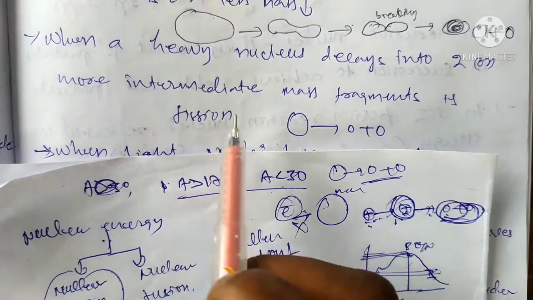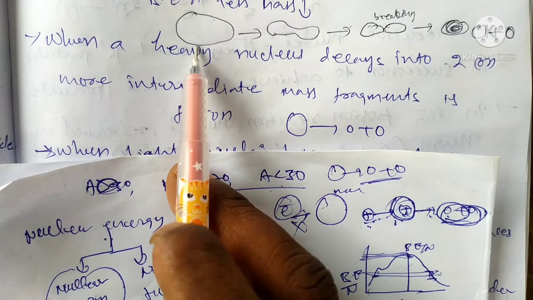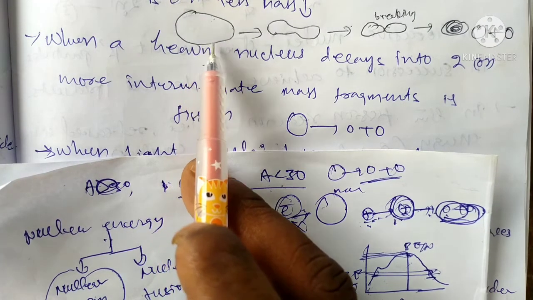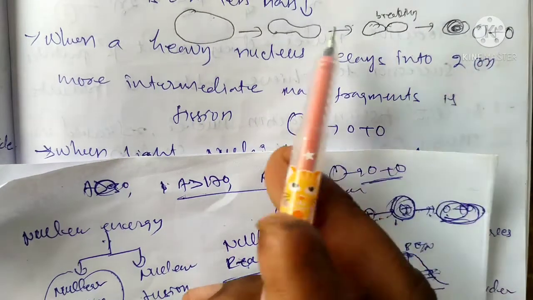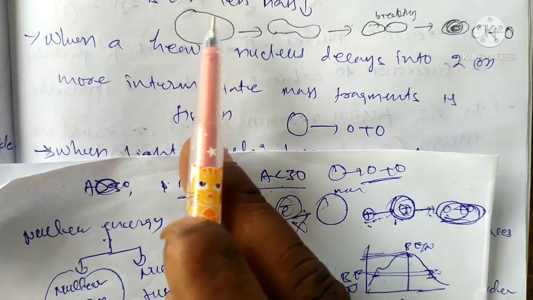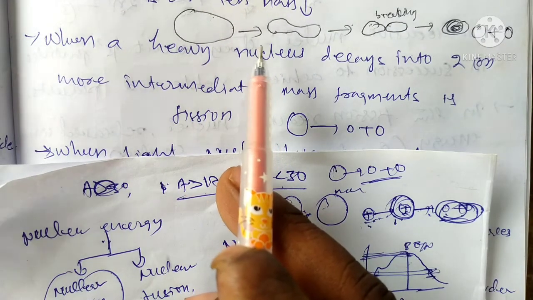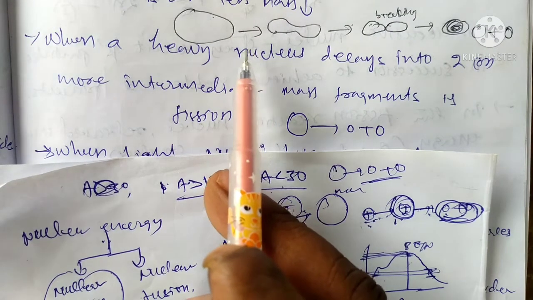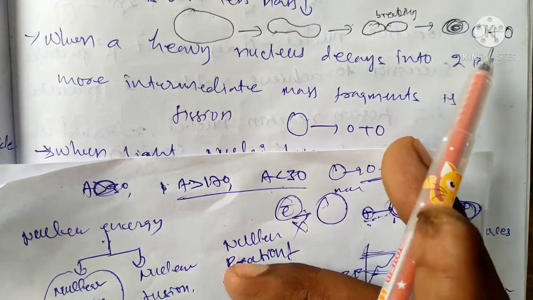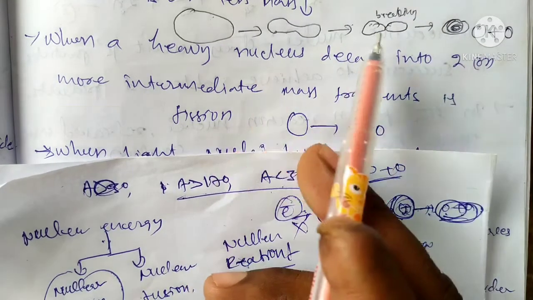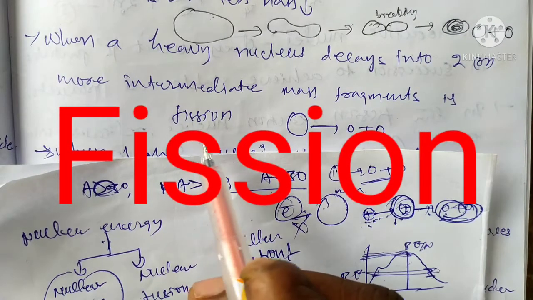When a heavy nucleus like the radioactive element uranium 92, 236 decays, it is divided into small fragments. It can vibrate. In the nucleus, protons and neutrons are present, and it can be divided into two or more fragments. This type of phenomenon, this type of process, is called fission.